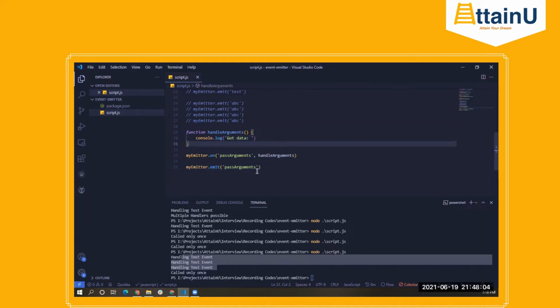However, what the emit function also allows you to do is to pass different values or different data to the handler function. Right. So let's say after we do some calculation, we need to pass some data.